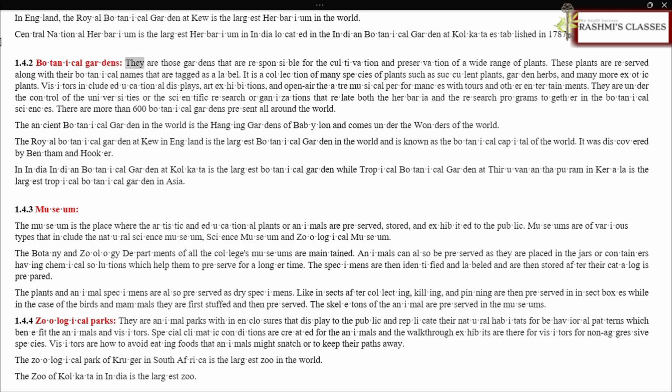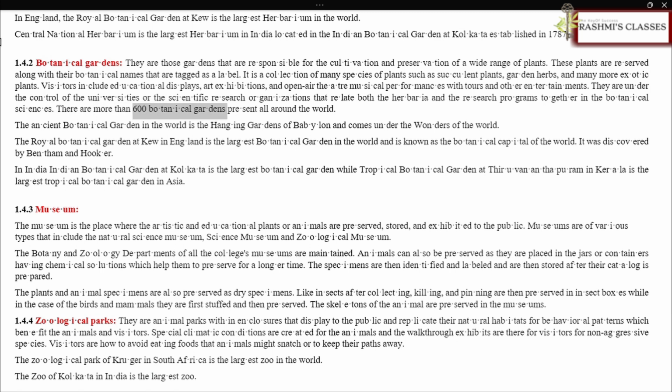1.4.2 Botanical Gardens. They are those gardens that are responsible for the cultivation and preservation of a wide range of plants. These plants are preserved along with their botanical names that are tagged as a label. It is a collection of many species of plants such as succulent plants, garden herbs, and many more exotic plants. Visitors enjoy educational displays, art exhibitions, and open-air theater musical performances with tours and other entertainments. They are under the control of the universities or the scientific research organizations that relate both the herbaria and the research programs together in the botanical sciences.